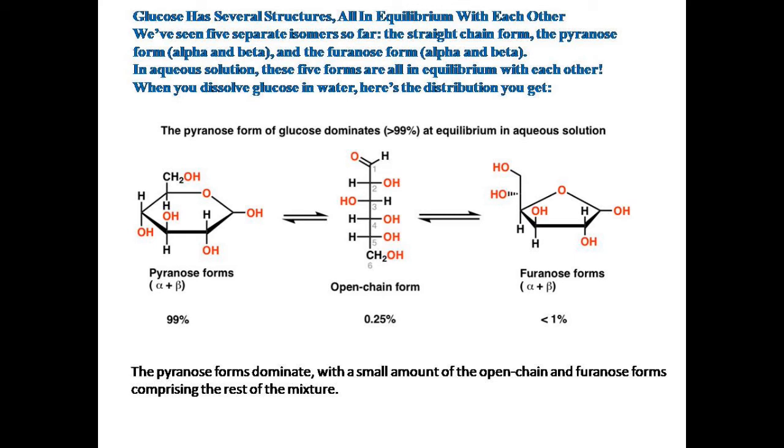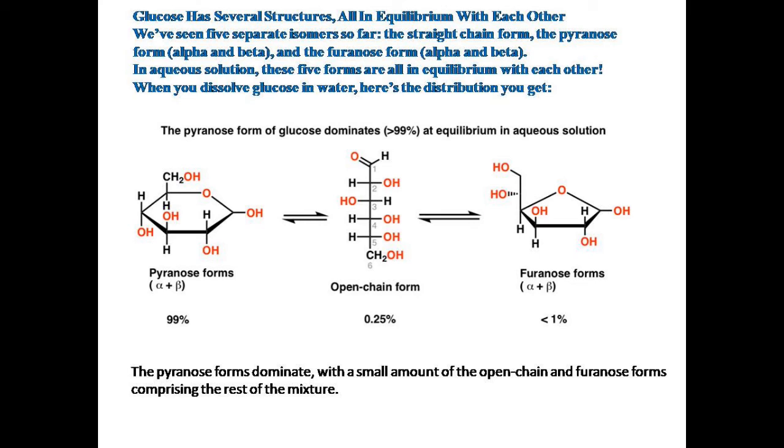As we know, the larger ring is more stable. The pyranose ring is a six-member ring, so it is less strained. That's why it is more stable compared to the furanose, because the furanose ring is smaller than the pyranose ring.